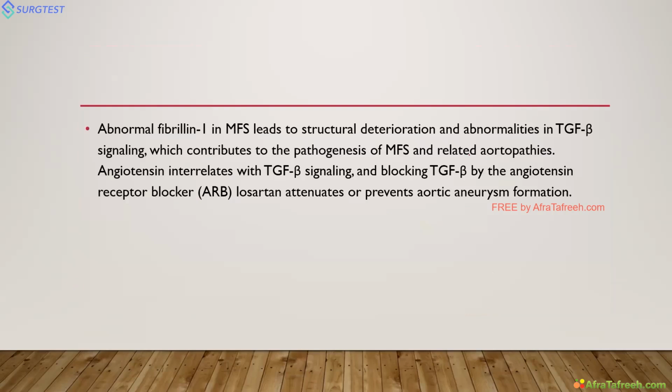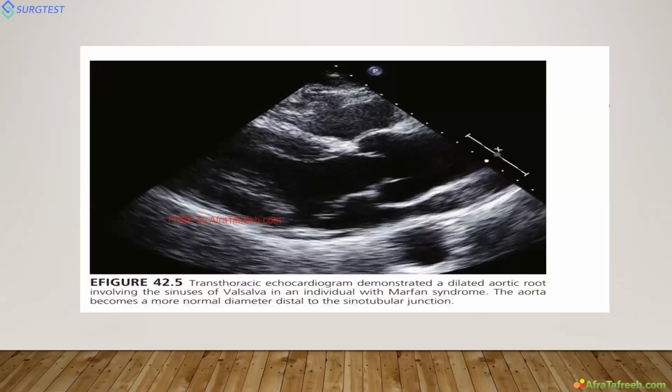So this I already discussed. The abnormal fibrillin leads to abnormal TGF beta signaling, which contributes to the pathogenesis. So angiotensin and TGF beta signaling. Blocking TGF beta with ARBs prevents aortic aneurysm formation. This was done in mouse studies. So this is extrapolated, and we are using ARBs for Marfan syndrome.